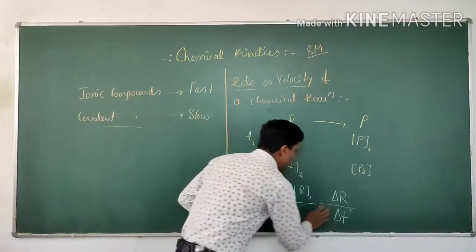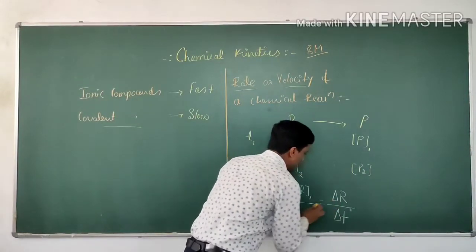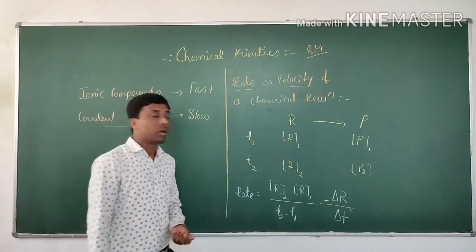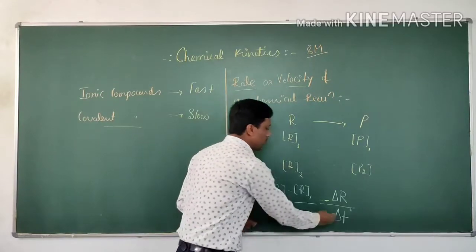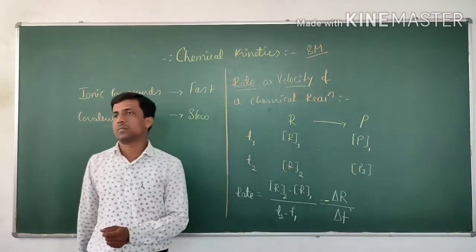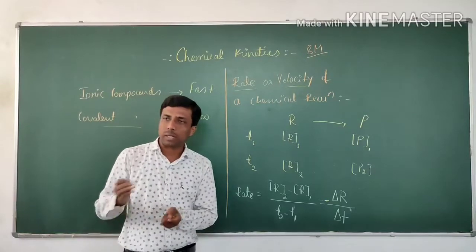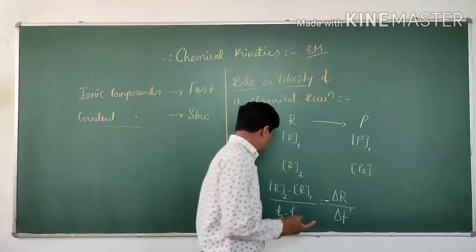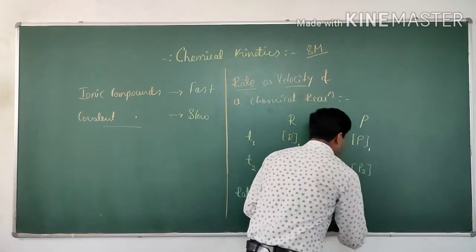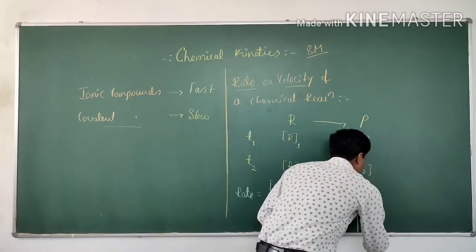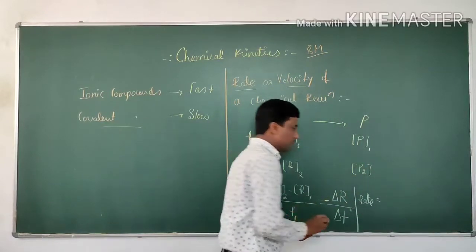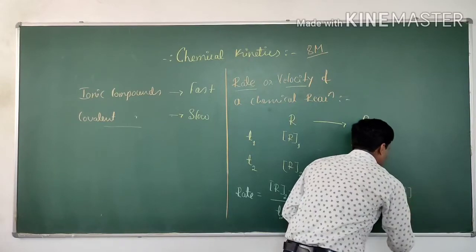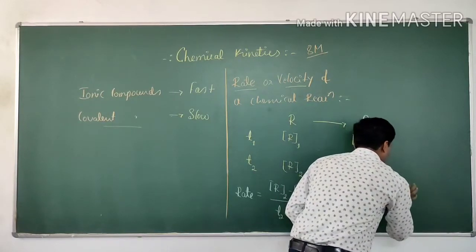Here you will get a negative sign for this one. Why? Because the concentration of the reactants decreases with time. You know that reactants keep decreasing as the reaction proceeds. Therefore we will get a negative sign here. Same thing, the rate with respect to the product also we can calculate. Rate is equal to, for the products, P2 minus P1.